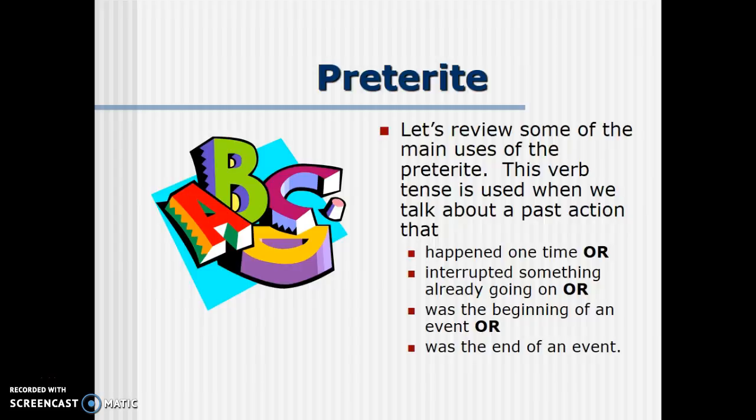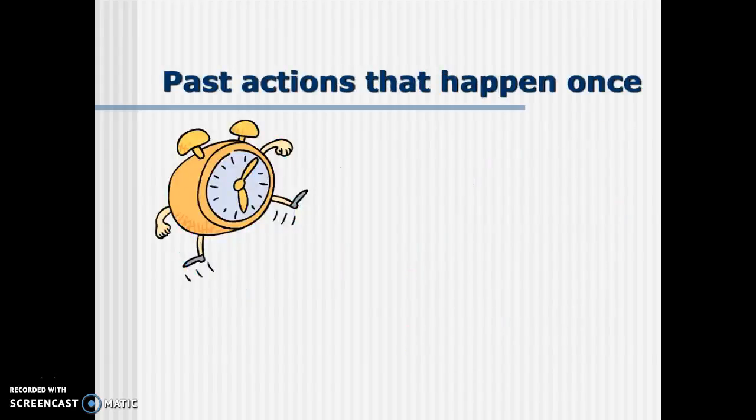This verb tense is used when we talk about a past action that, for different reasons, happened one time, or interrupted something already going on, was at the beginning of an event, or was at the end of an event. We're going to look at some examples of these four points, knowing this is when we use the preterite tense. The first reason: past actions that have happened once.